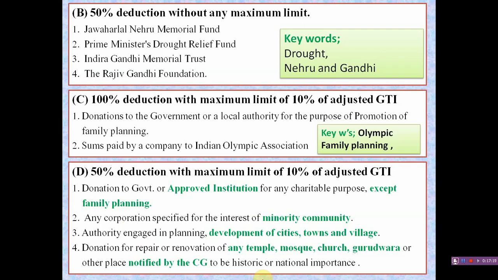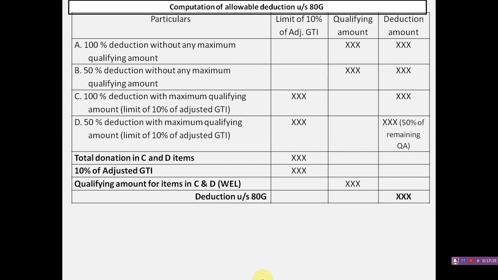The category of the given donation is to be identified first. That is the first step for the solution of computation of the deduction amount under section 80G. And this is the format for computation of allowable amount under section 80G.